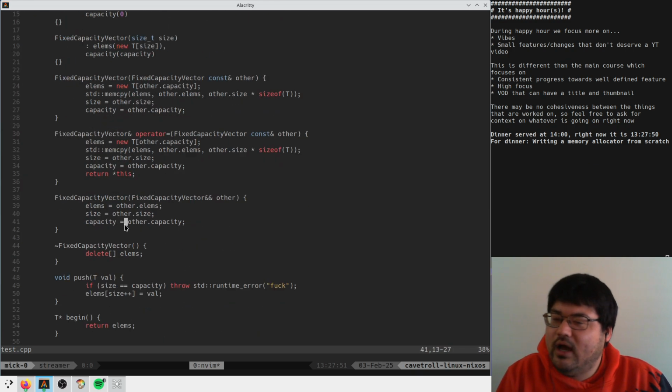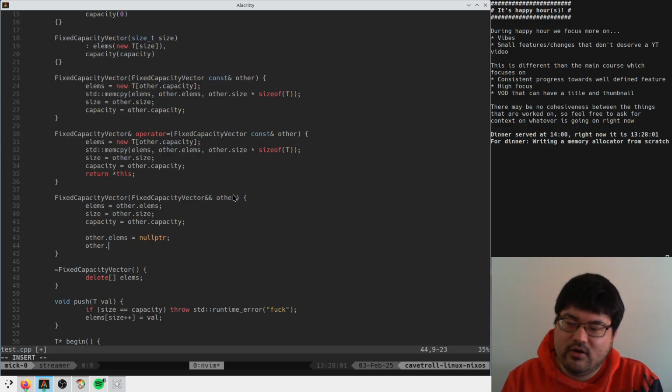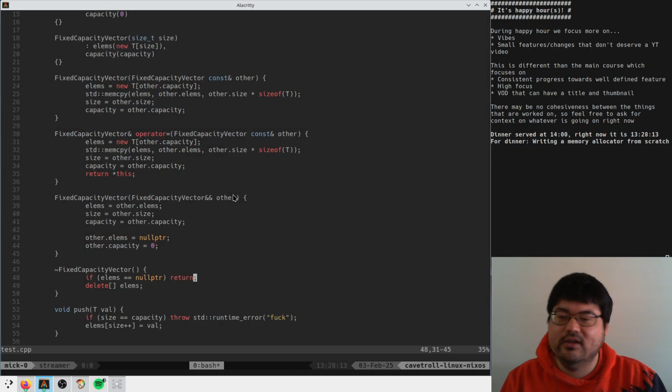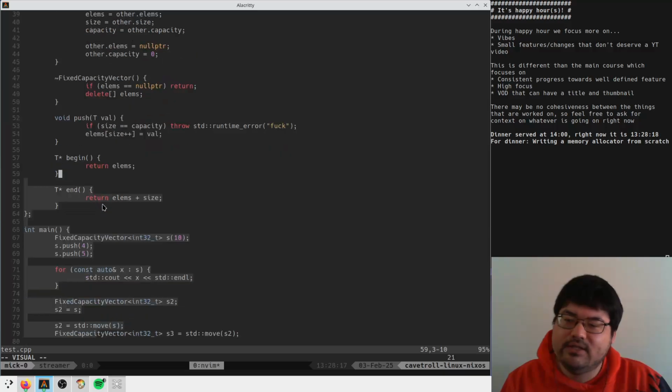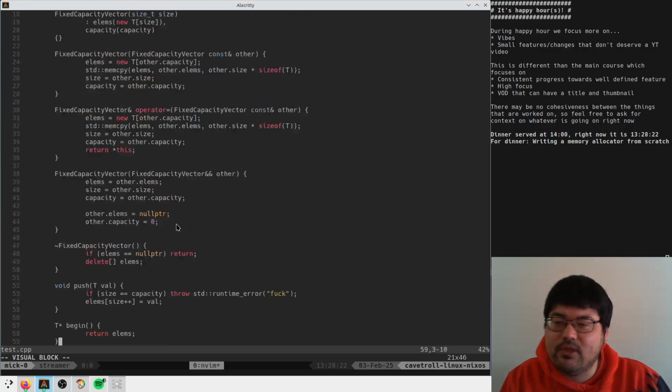Oh, actually no, wait, maybe the lie here is because here I have to, no, I'm a liar. Here we have to set other dot elms to null pointer and other capacity equals 0. And then here we have to say if elms is equal to null pointer, we do nothing or something. That might be the problem. Oh yeah, that is. Okay. So that means that probably this guy is doing a copy, even though we think it's doing a move. That's probably the problem, actually.